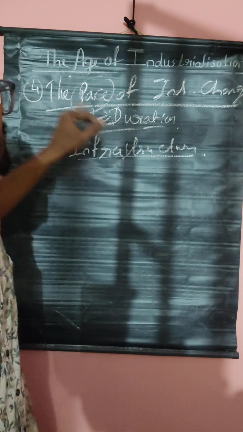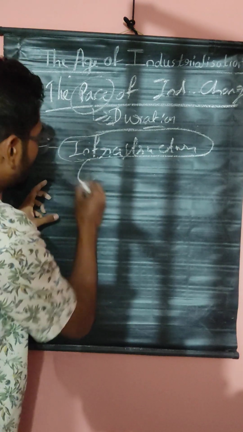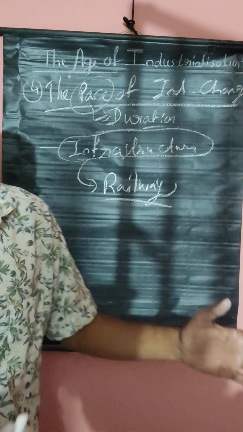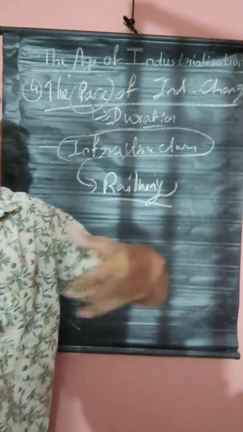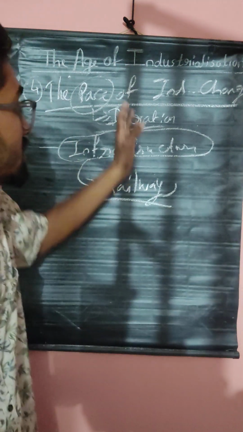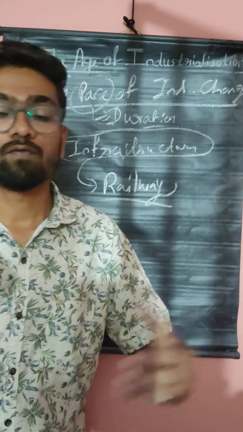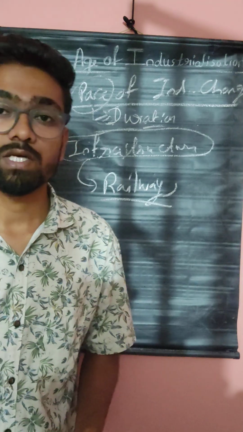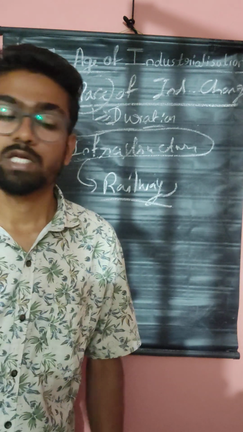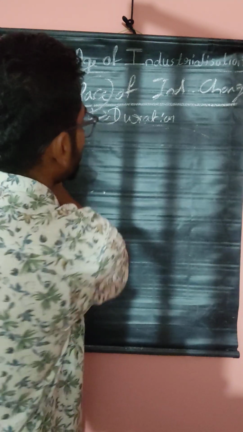Because of this infrastructure, the pace of industrial change started. Which kind of infrastructure? Railways. Because of the development of railways in Britain, the export and import of goods became easy, and the industries changed a lot. Many innovations were created. By the innovations, the industrial culture changed, the production changed, everything changed in Britain. Because of that infrastructure only, all these things happened.